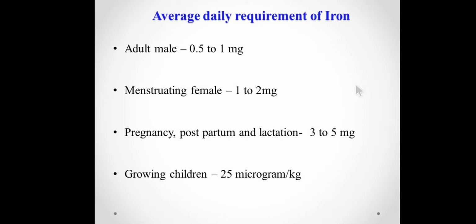So in that period usually the iron requirement is more. That's why iron supplement plus folic acid supplement is essentially required during pregnancy and sometimes lactation period also, right? Growing children 25 microgram per kg, so that is the average daily requirements.